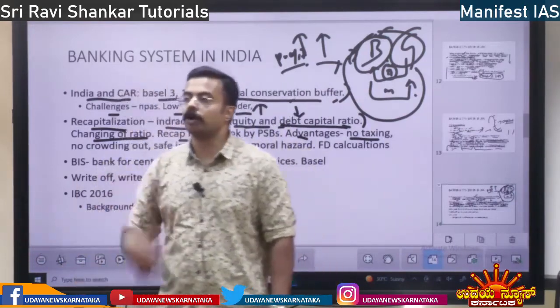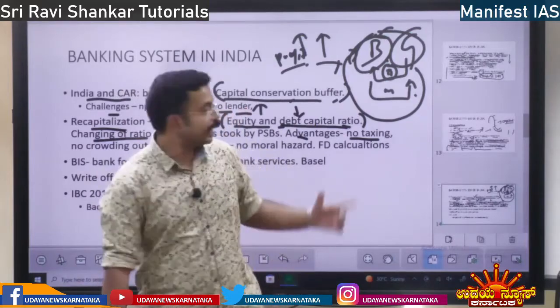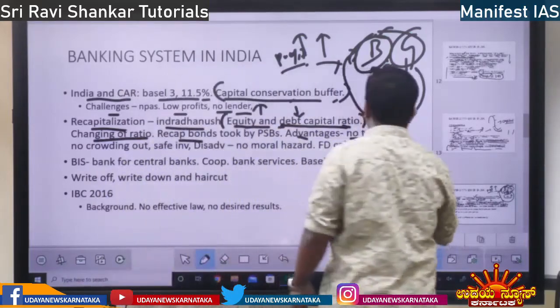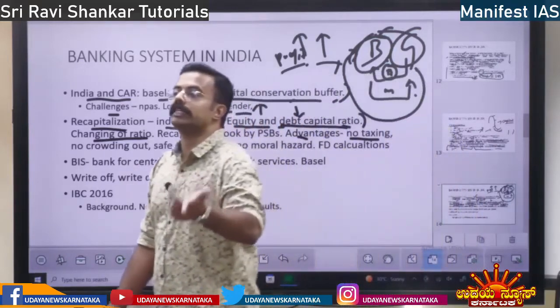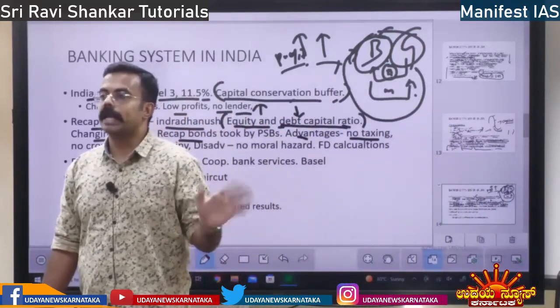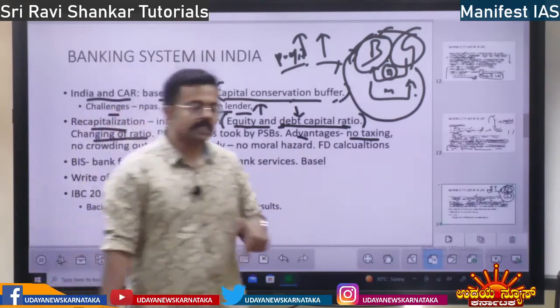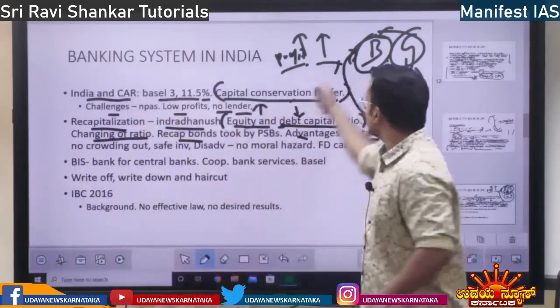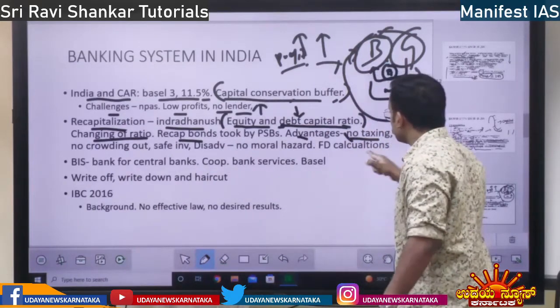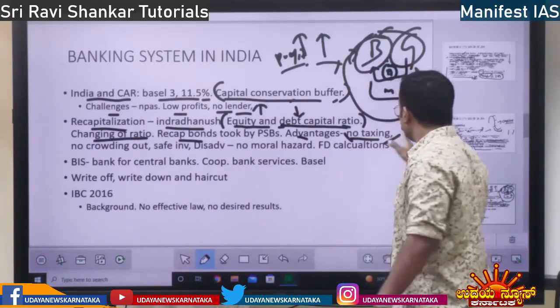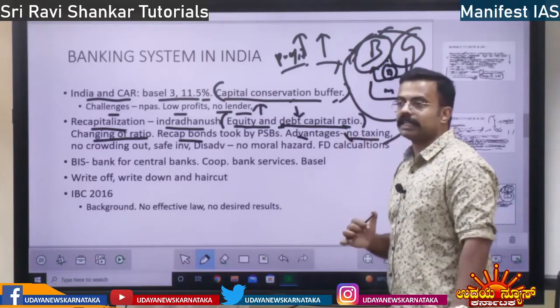They are going to borrow it from the market, right? So recapitalization bonds alli, they are not borrowing from the market, or it is going to tax the people. More taxation. So recapitalization bond na sell madidre, banks are giving money to the government. So there is no taxation on public. Public will be saved. That is one advantage, right?